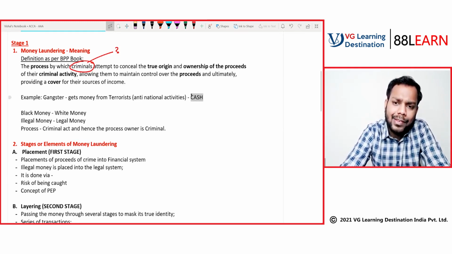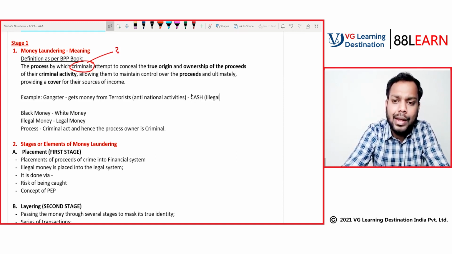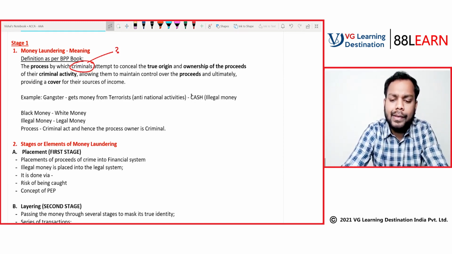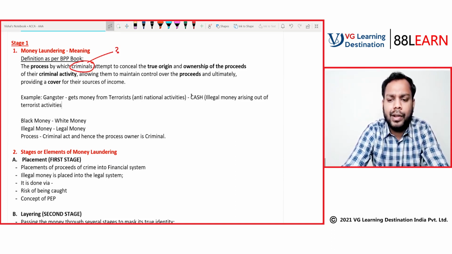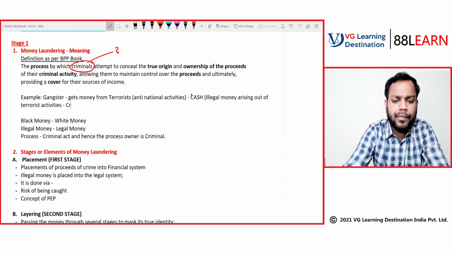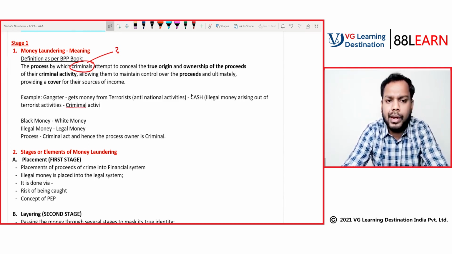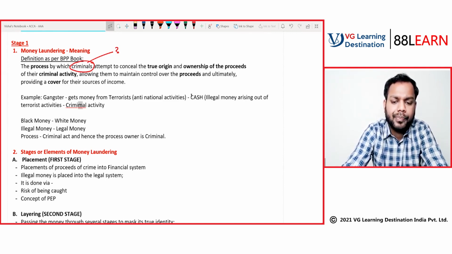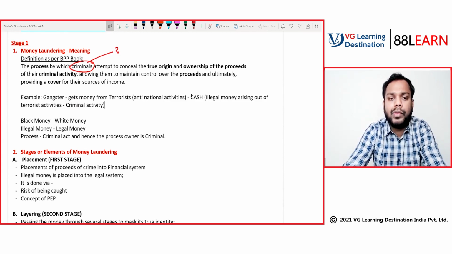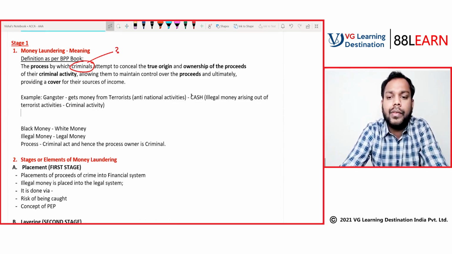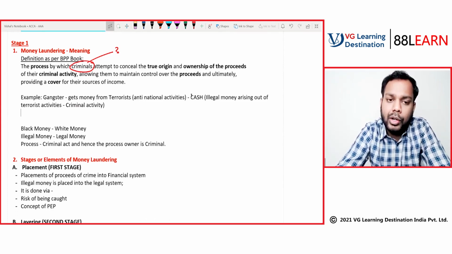Now, can we say that this cash is illegal money? Illegal money arising out of terrorist activities, right? And you can say terrorist activity is a criminal activity, right? Now, the money that this gangster has got from the terrorists is illegal money. But he cannot use illegal money.